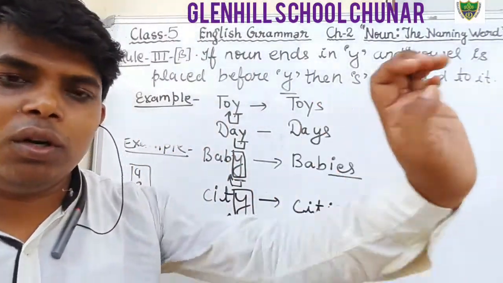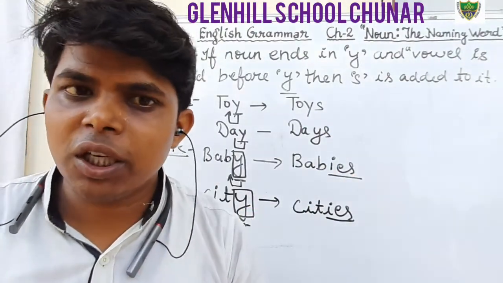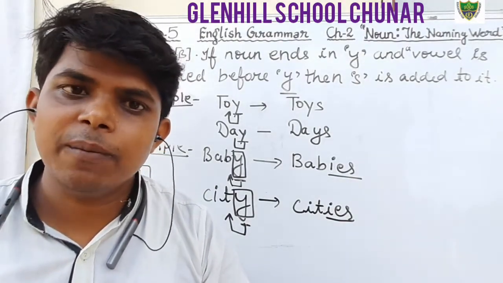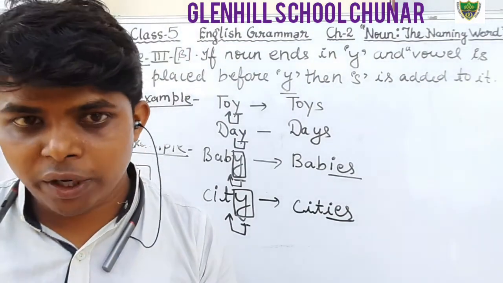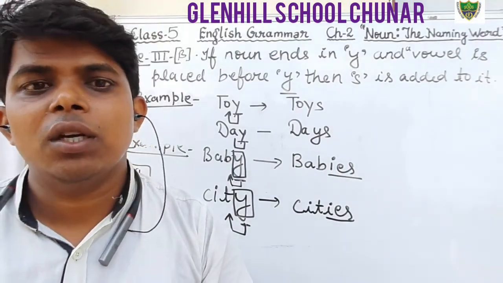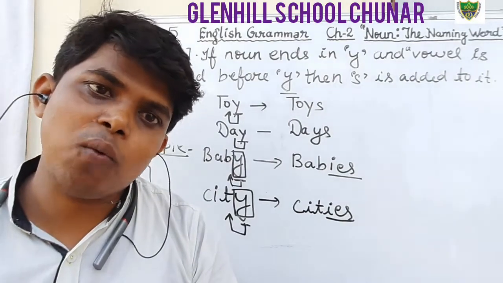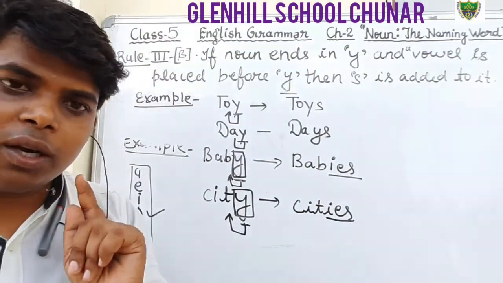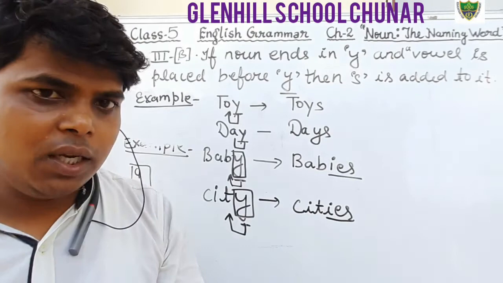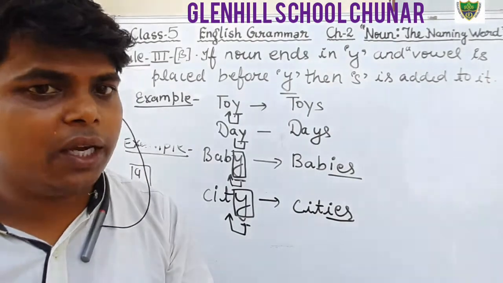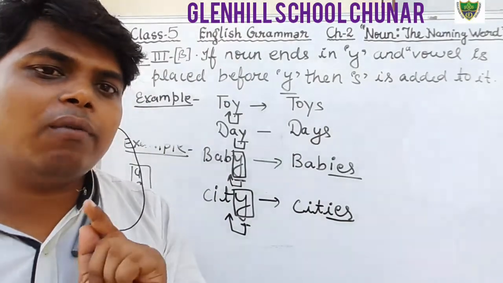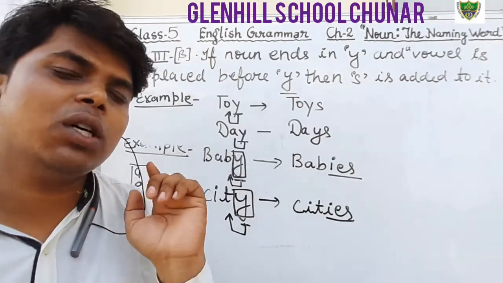So rule 3A says that if any singular noun ends with Y and before Y there is a consonant, keep in your mind, if there is a consonant, then we use IES in the place of Y. And rule 3B says that if any noun ends with Y and before Y there is a vowel A-E-I-O-U, then we will add S to the singular.